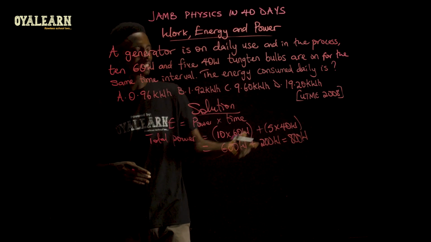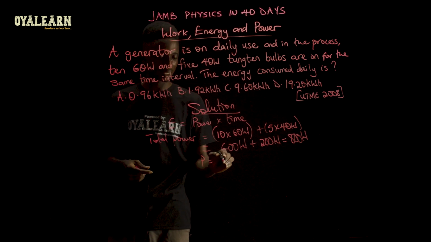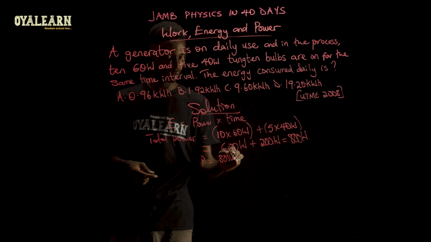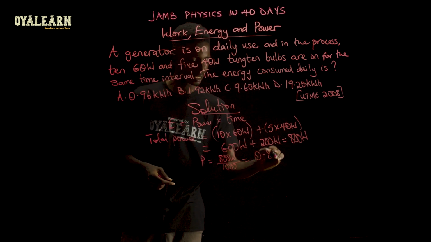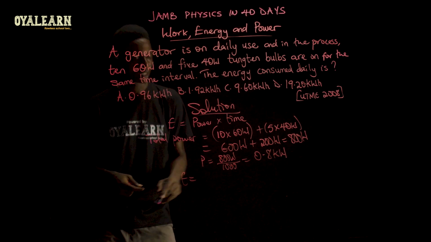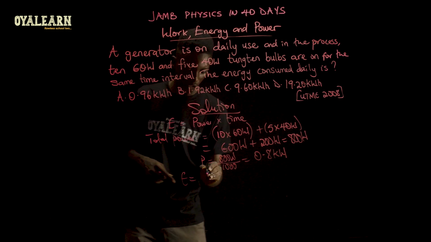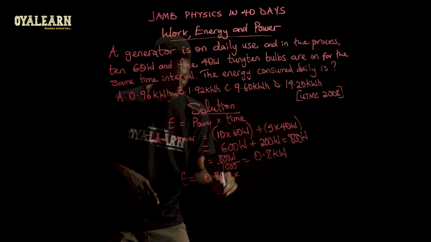Now to convert this into kilowatts, you divide by 1000. That is, power is 800 watts over 1000, and that will give you 0.8 kilowatt. Now energy. The energy consumed is the power, which is 0.8 kilowatt, times time.